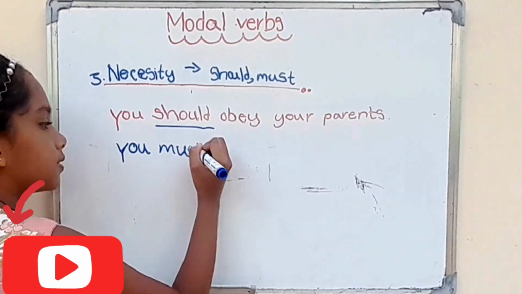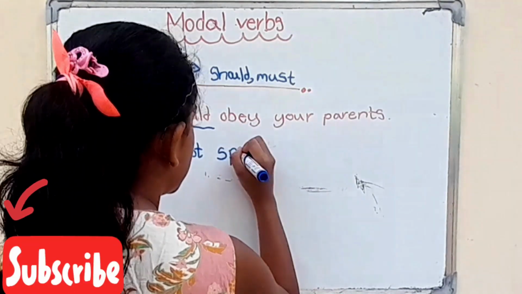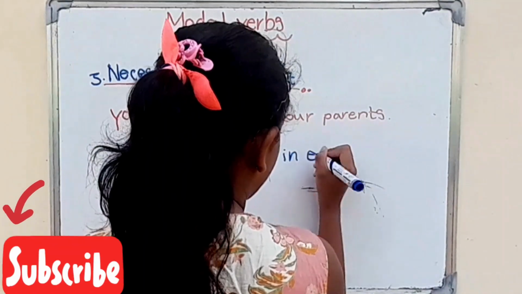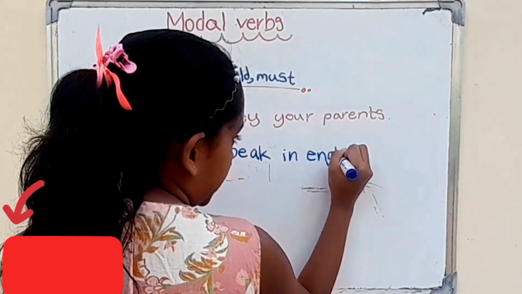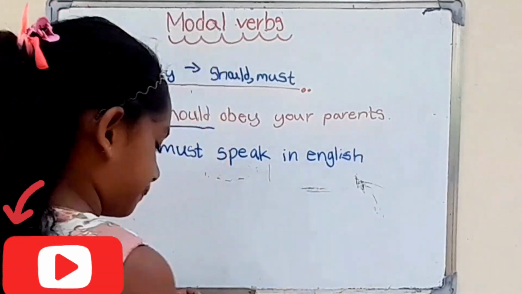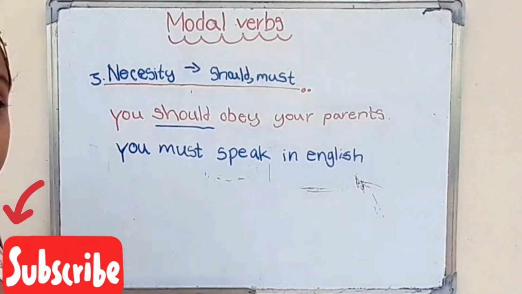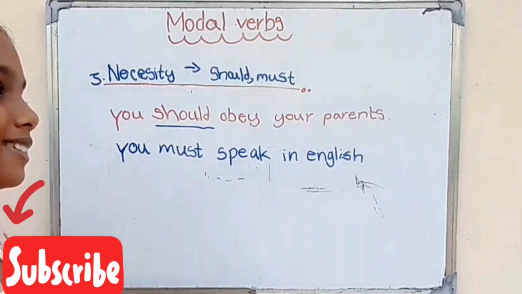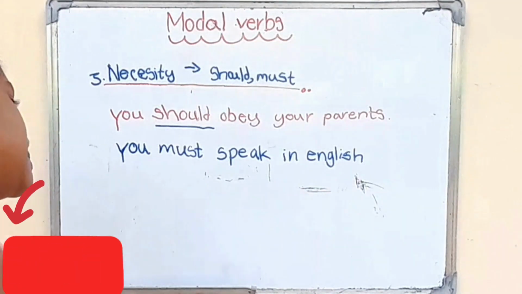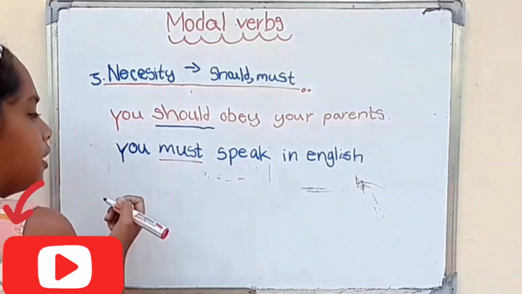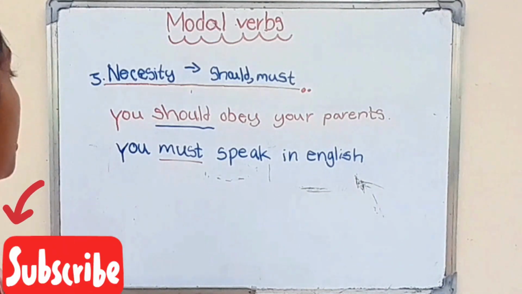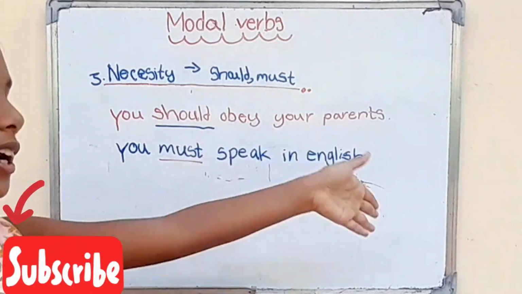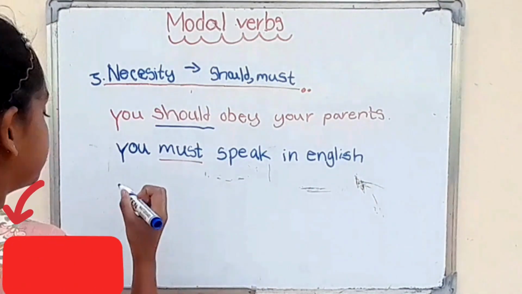You must speak in English. You must speak in English. What is the important word? Yes. Now you can say what the important word is. Yes, must. Okay. How can we make the questions using should and must? Yes. Should you obey your parents? I will write.